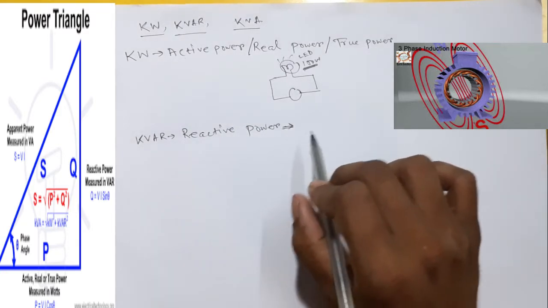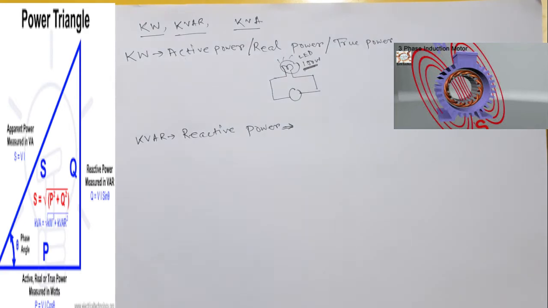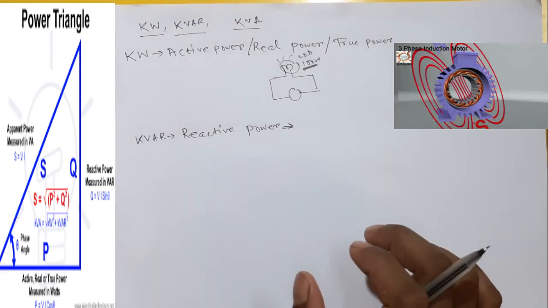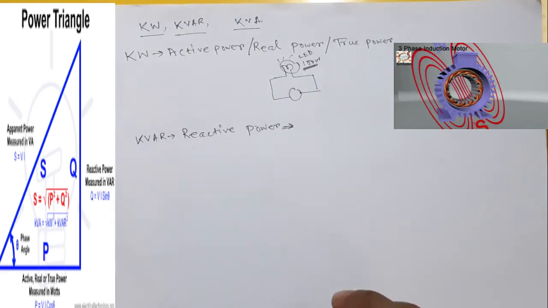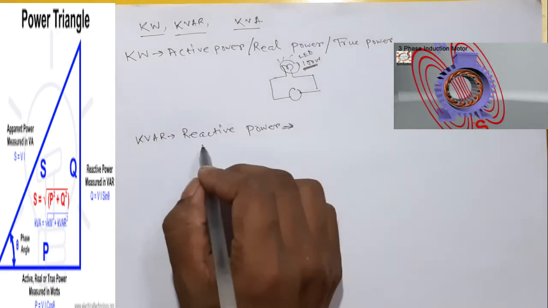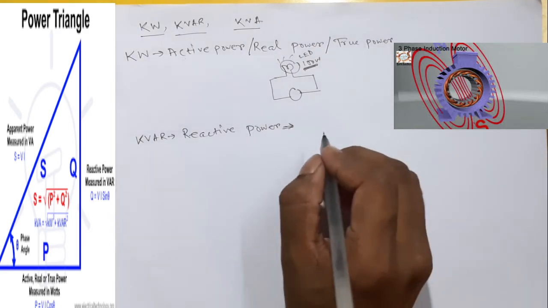So reactive power is the power in electrical engineering which is situated in many kinds of magnetic circuits, and it is also injected in the transmission line.